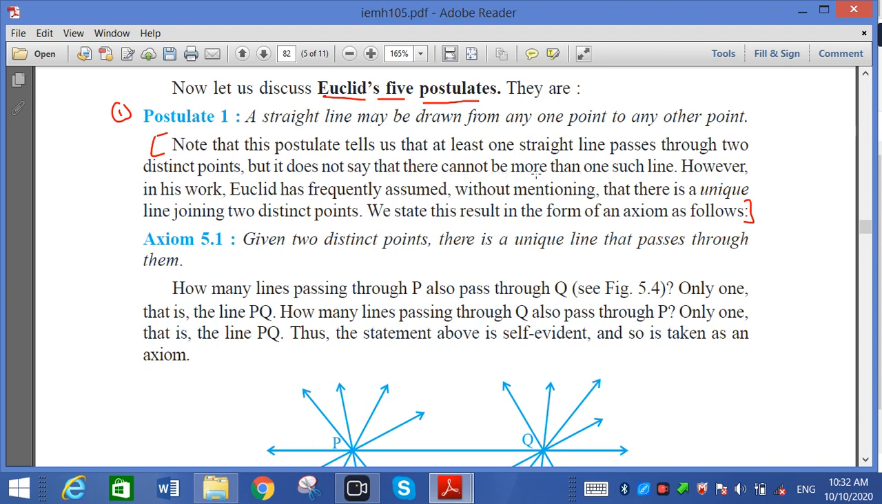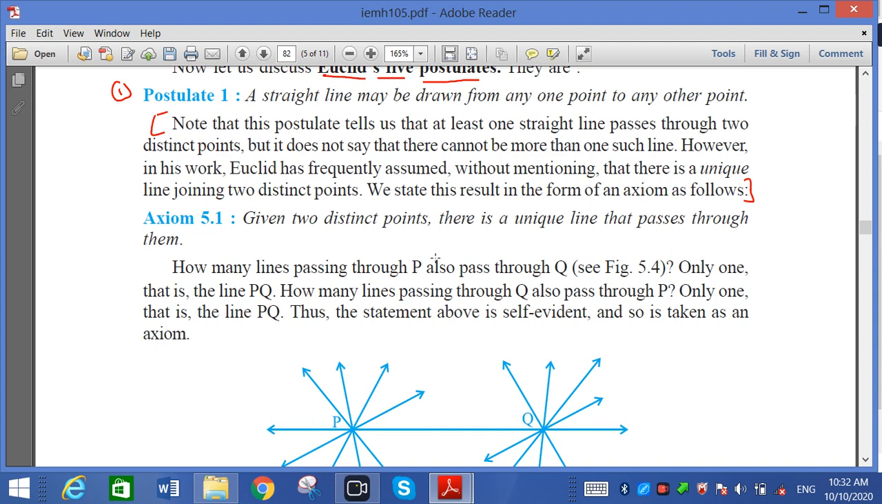એક લાઈન કરતા વધારે લાઈન બની શકે નહીં. 2 points હોય તેમાંથી એક જ લાઈન પાસ થાય. It is called unique. Euclid also frequently assumed, without mentioning it, that there is a unique line joining two distinct points. Unique મતલબ એક જ.